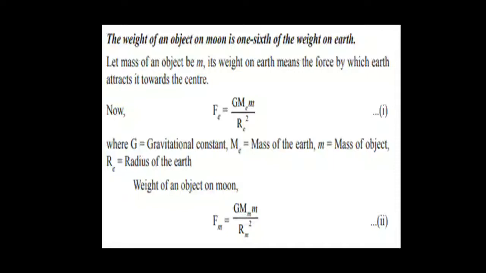Now the weight of an object on the moon. Fm means the force applied by the moon on that object having mass m, and force means the weight of that object on the moon. It is equal to the gravitational constant G times the mass of the moon times the mass of the object, divided by the radius square of the moon.